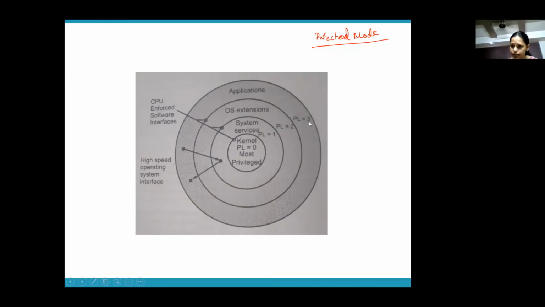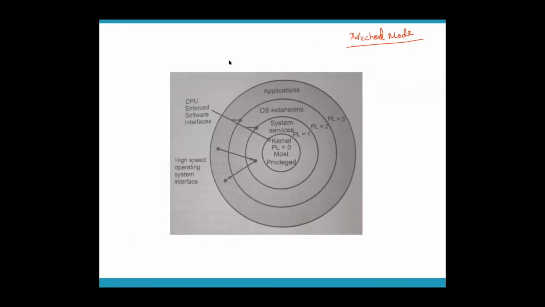Okay, don't confuse it with IOPL. IOPL is the privilege level for accessing IO devices. Here it's not about IO devices. It's the privilege level of all the files or programs in your protected mode system. IOPL is just about the privilege level for IO devices. Here it's not restricted to IO devices. So there are 4 privilege levels available in protected mode: PL0, PL1, PL2 and PL3.